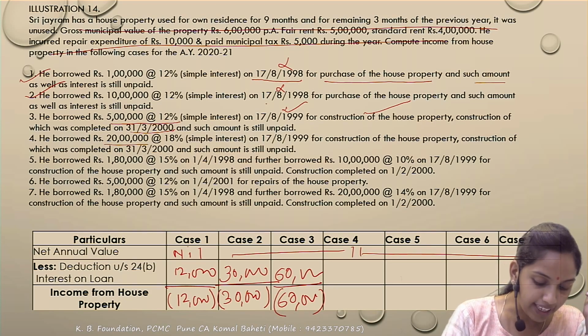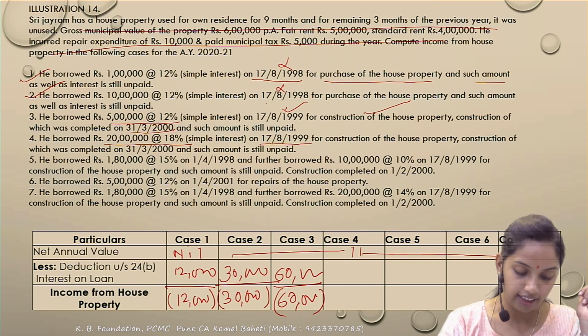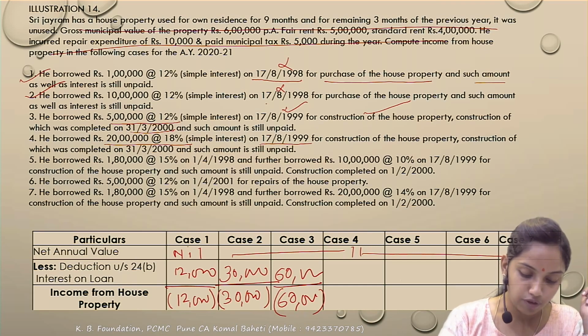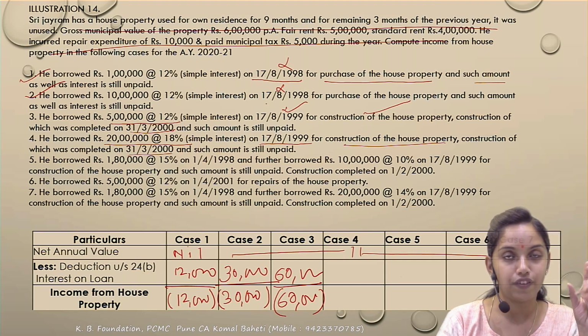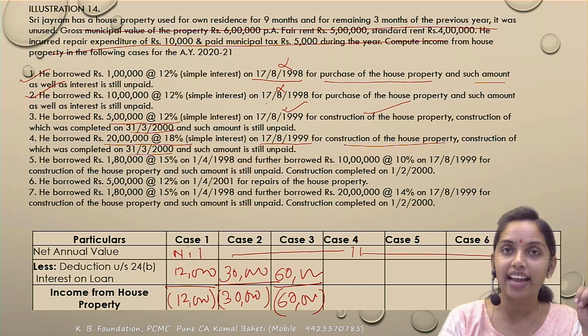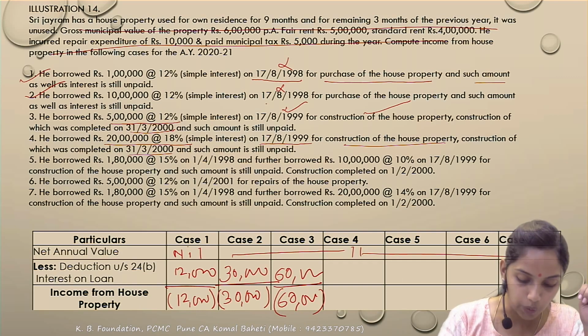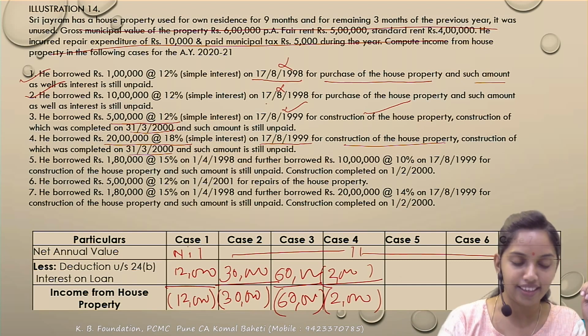Next, he had borrowed 20 lakh at the rate of 18%. Correct? And that is for the 17th of August 1999. Means after the 1st April, it's for the construction of the house property, and construction is completed. All the 3 conditions have been satisfied. So you will get the upper limit of 2 lakh. So 2 lakh or actual, how much is the actual? 3 lakh 60,000, whichever is lower. So you'll get a deduction of 2 lakh. Correct. So income to be taxed under the HP is negative 2 lakhs. There is a loss of 2 lakh. Next, this loss can be set off with the other income.